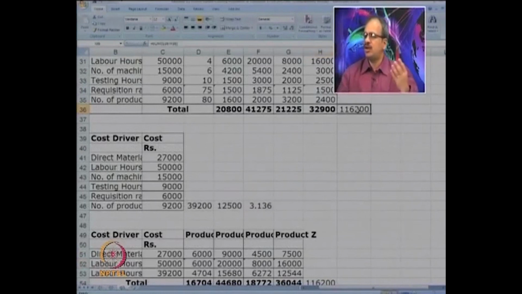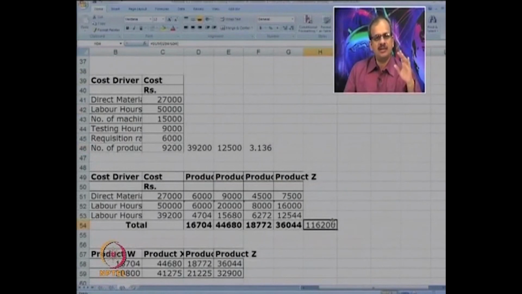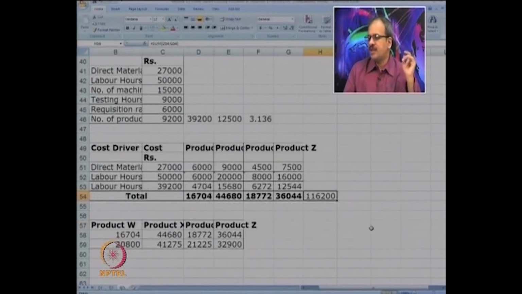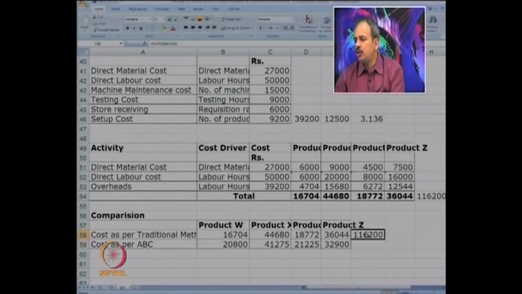So you can see the total cost was 116,200 in the ABC system and same under the traditional system. However, how it is charged is different. Now in the traditional system for product W the cost was 16,704, whereas under ABC it is 20,800. For product X under the traditional system it is more, it is 44,680, whereas under ABC it is 41,275. So you can see if you take the total cost which is charged, it remains the same. However, there is a difference from product to product.